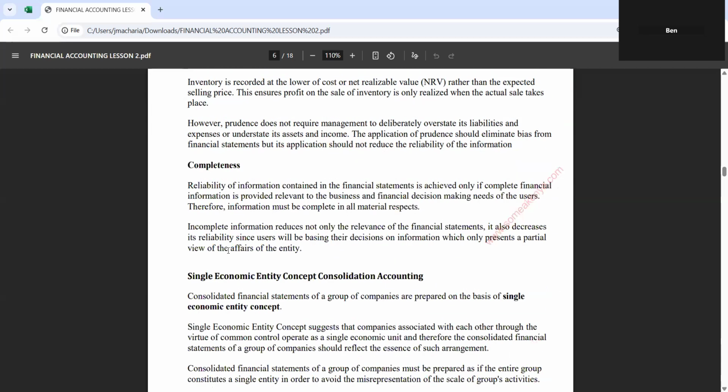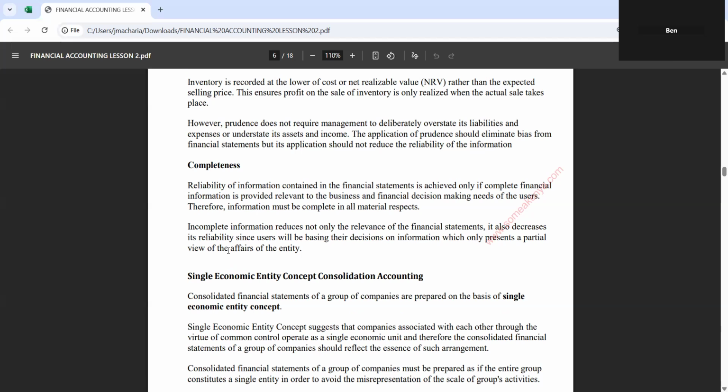Completeness means that reliability of information contained in the financial statements is achieved only if complete financial information is provided, relevant to the business and financial decision-making needs of the user. Completeness means that from the onset, the information flows with consistency until the end. Incomplete information reduces not only the relevance of the financial statement, it also decreases its reliability, since users will be basing their decision on information which only presents a partial view of the affairs of the entity.